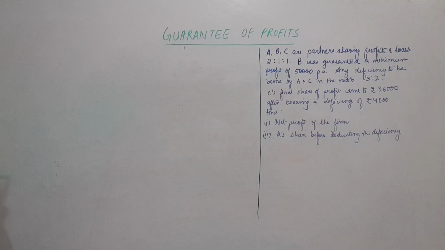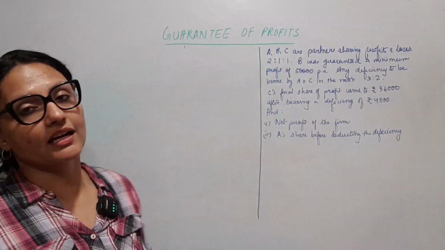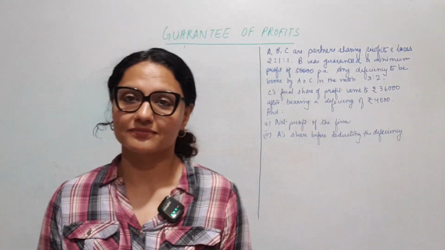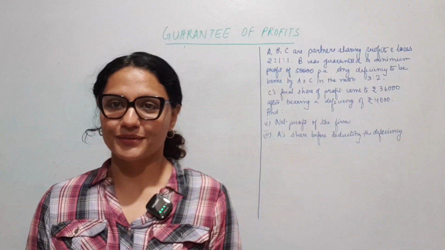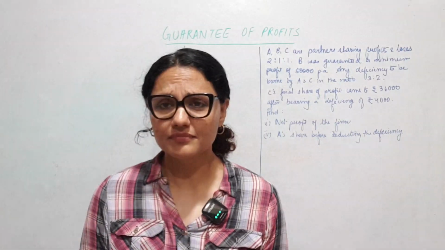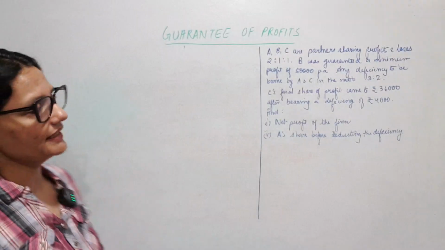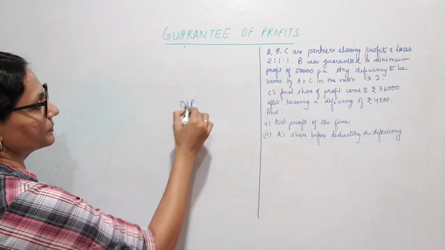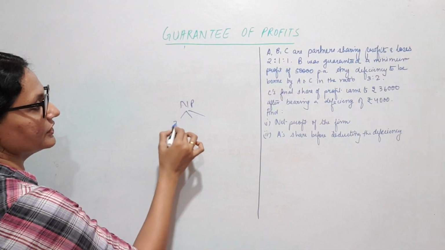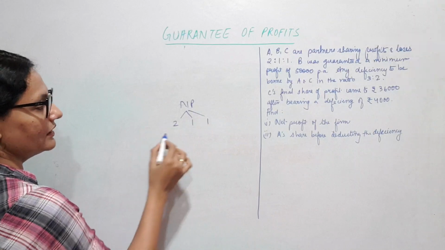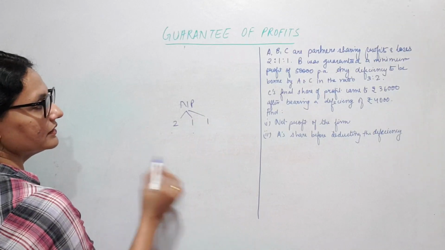C is one of the guaranteeing partners, after bearing a deficiency of 4,000. We need to find the net profit of the firm and A's share before deducting the deficiency. So it's the other way around, not this straightforward. What do we do usually? We take the net profit, do appropriations, divide it in the profit sharing ratio, and then we do the redistribution.